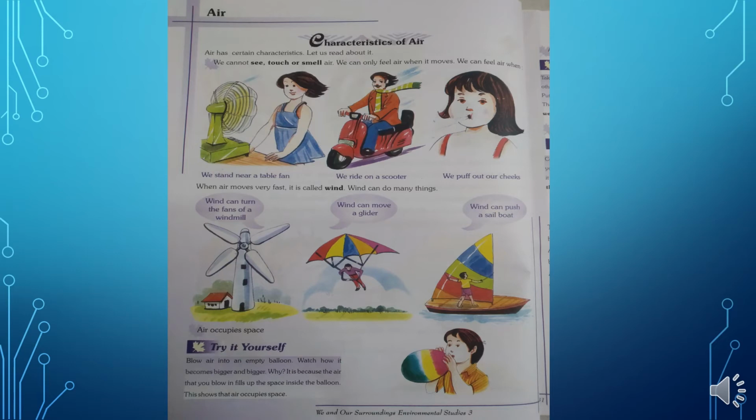Yes, air occupies space. We can try it also. Okay, how can we try? See, try it yourself. Blow air into an empty balloon. Watch how it becomes bigger and bigger. Why? It is because the air that you blow in fills up the space inside the balloon. This shows that the air occupies space.